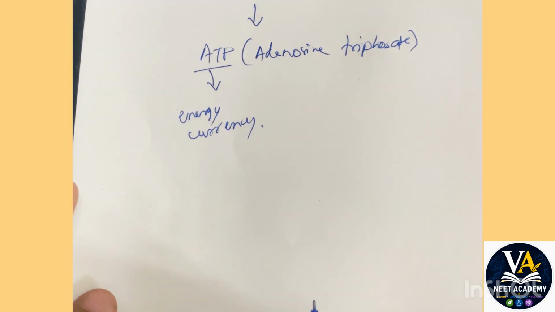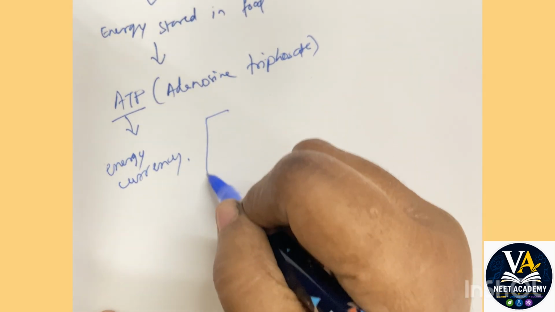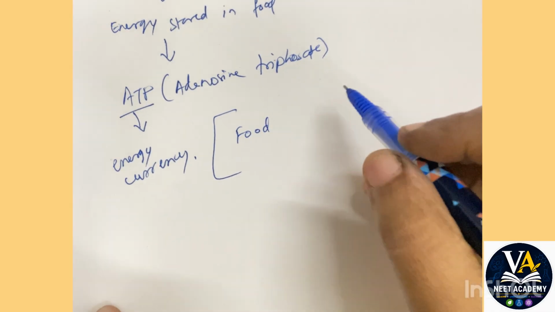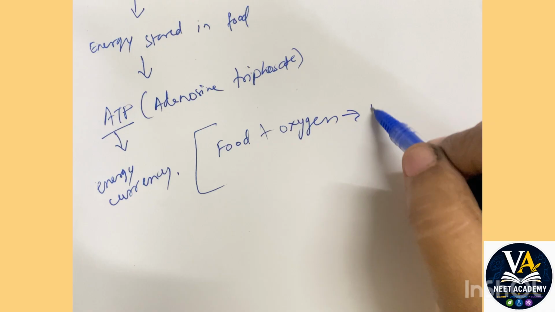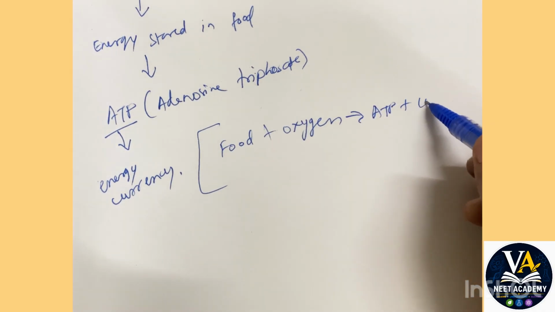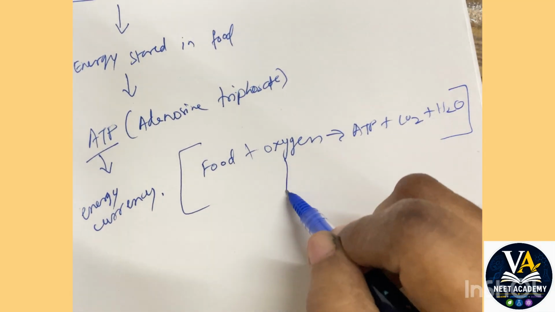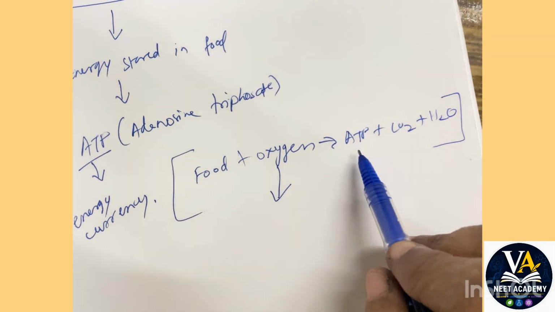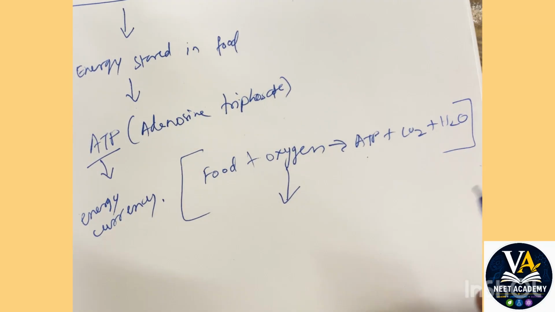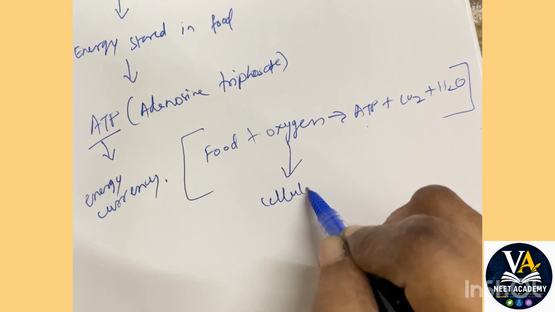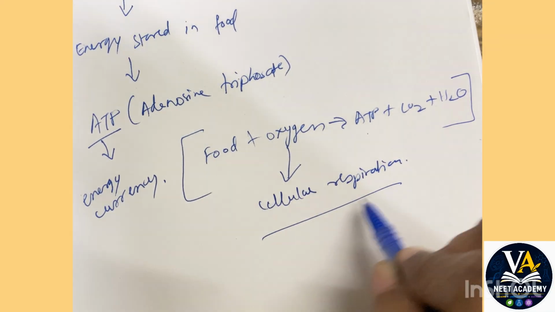Okay, now we'll see what is cellular respiration. Cellular respiration is the combination of food plus oxygen. Okay, this gives you ATP plus carbon dioxide plus water. Now this process, conversion of food into energy molecule and carbon dioxide and water in the presence of oxygen, is called cellular respiration.